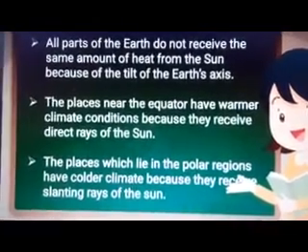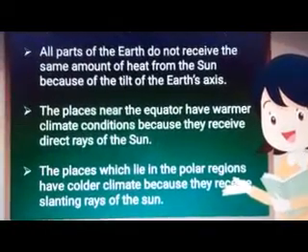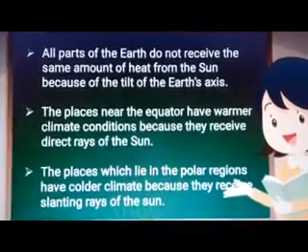The places which lie in the polar regions have a colder climate because they receive slanting rays of the sun. Here they are saying that our earth does not receive the same amount of heat because of the tilt of the earth's axis.